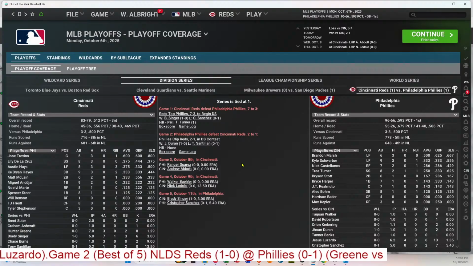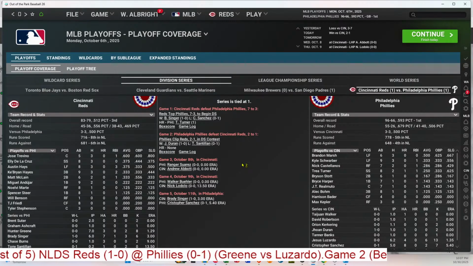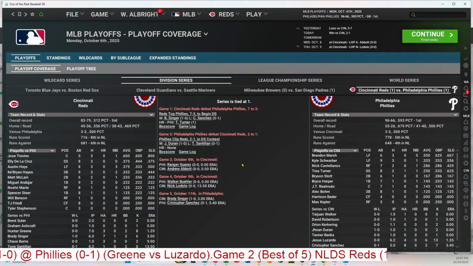That's why I didn't want to put Abbott in, because I thought he was going to pitch the next game. Or Lodolo. So, Ranger Suarez, the left-hander, facing a fellow left-hander in Andrew Abbott, will be the third game, 2 game days from now in Cincinnati.